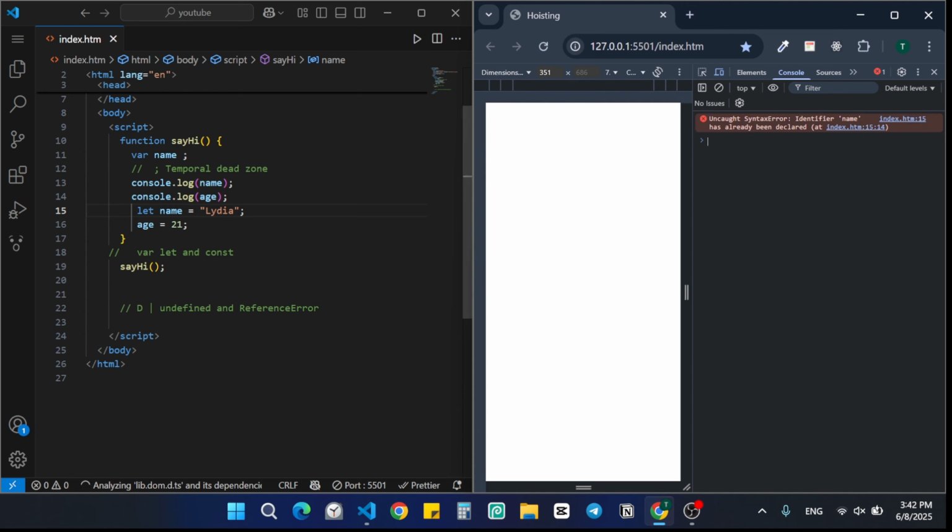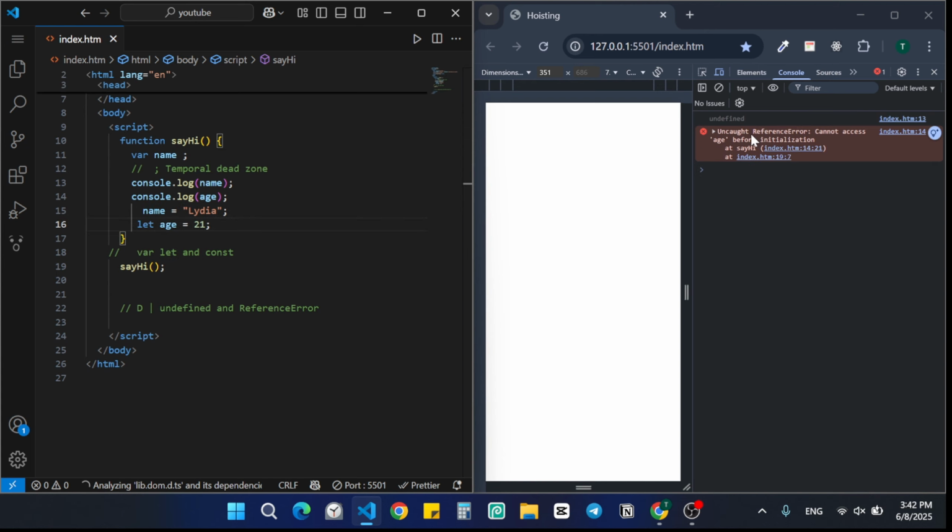Declared. Okay. We should make it, sorry, not let. We should make it age. So undefined, reference error: cannot access age before initialization. Probably I mispronounced this word, but it doesn't matter, don't worry. Initialization is like the starting point.